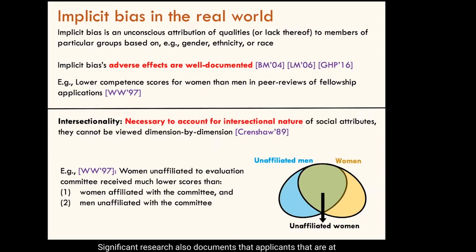Significant research also documents that applicants that are at the intersection of multiple affected groups face a higher implicit bias. And many of these works stress that it is necessary to account for the intersectional nature of bias when designing interventions. Even Wennerås and Wold found evidence of intersectional bias. They found that among applicants with similar research quality, women who were unaffiliated with the evaluation committee received much lower scores than women who were affiliated with the committee and men who were unaffiliated with the committee. Thus, neither gender nor affiliation with the committee explain the bias experienced by the candidates.